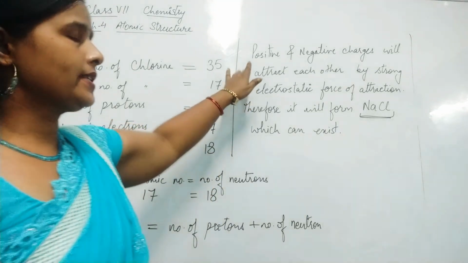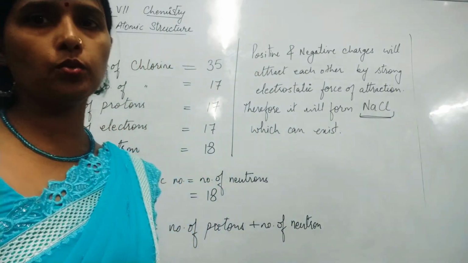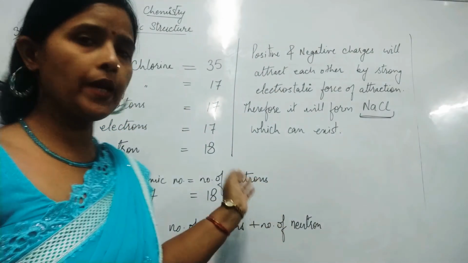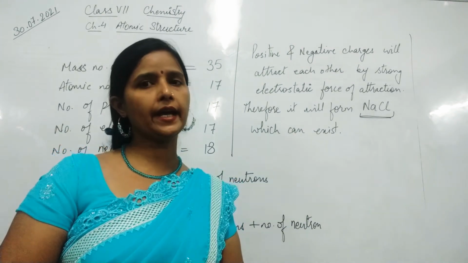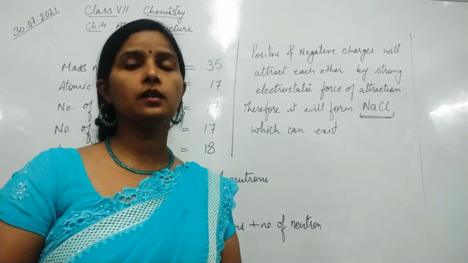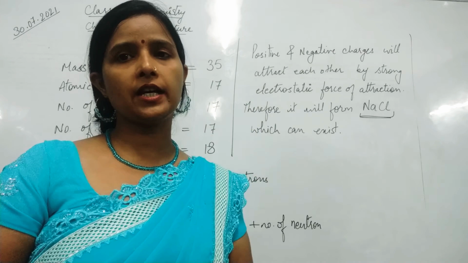Now we will see how sodium and chlorine are attracted to each other. As we have previously learned, sodium will lose an electron and change into a cation, that is sodium ion, and chlorine will accept one electron and become a negatively charged particle.